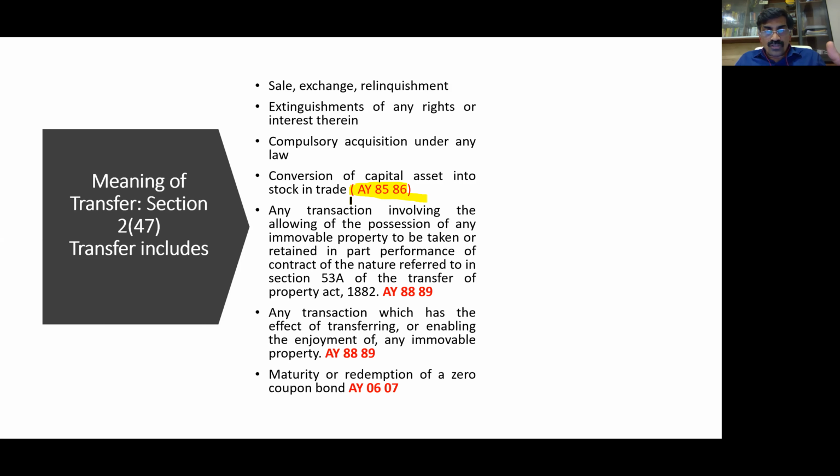Now, since it was introduced in assessment year 85-86, we need to understand the necessity. What is the meaning of conversion of capital asset into stock in trade? Just rewind to your 11th standard accounting. The first entry all of us would have learned: the proprietor brings cash as a capital contribution. Cash debit, capital account credit. First entry, cash to capital account. This is what all of us would have learned in 11th standard.